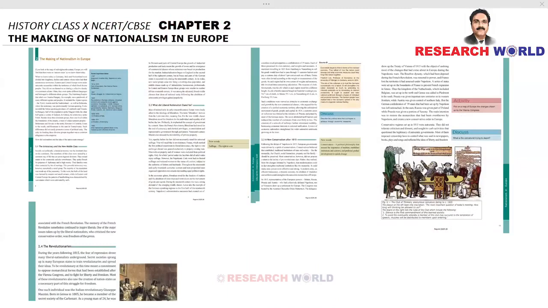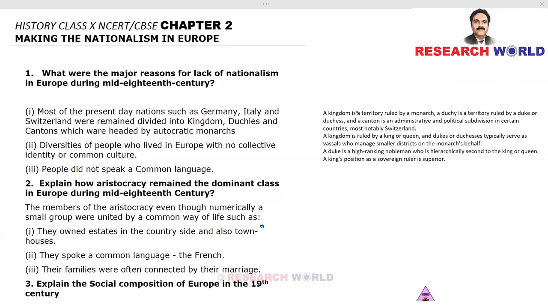Okay, dear students, now we'll start with chapter 2, the making of nationalism in Europe. So we have got page number 8, 9, 10, 11 and 12. So these are the topics or areas which we are going to discuss under this chapter. This is something which is given in the NCERT textbook.